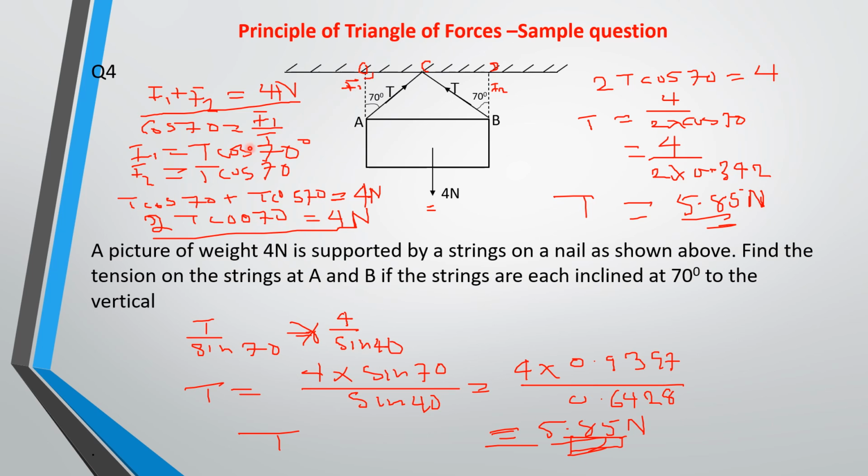Okay, so whatever method you feel like using, you can either draw the triangle and use it this way, or you can follow through this method, that from the principle of moment, the downward force equals the sum of the upward forces. So these are the upward forces, and this is the downward force, the weight of the picture, and then you can relate it and then solve. Very easy. So in the two cases, you have the same answer. Okay, so that is what we have.